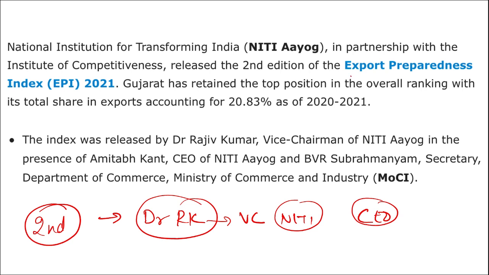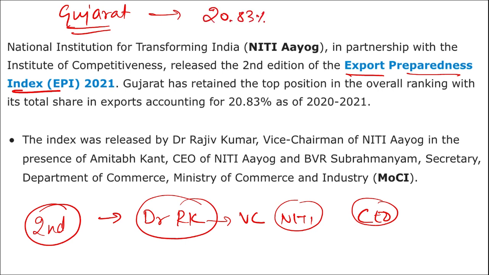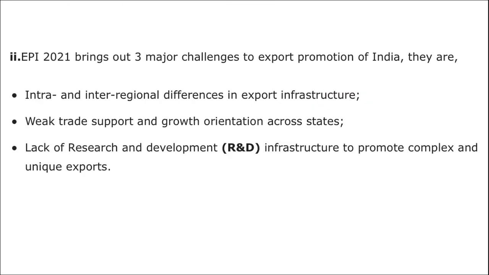Then, which state has retained the top position in the Export Preparedness Index? It was Gujarat. Gujarat has retained the top position in the overall ranking with a total share of exports accounting for around 20.83% for the year 2020 to 2021. So the state that has retained the top position in Niti Aayog's Export Preparedness Index is Gujarat.